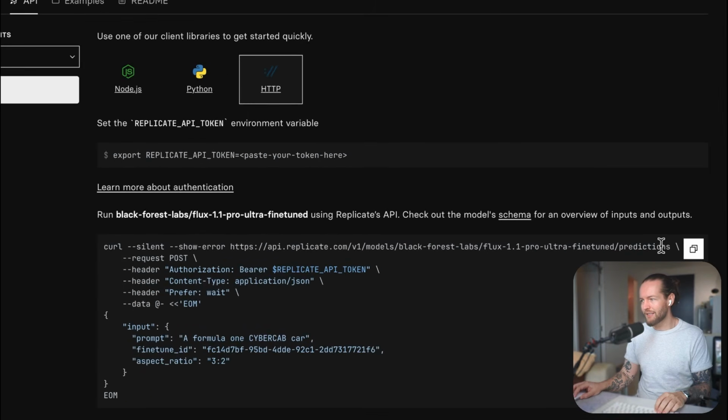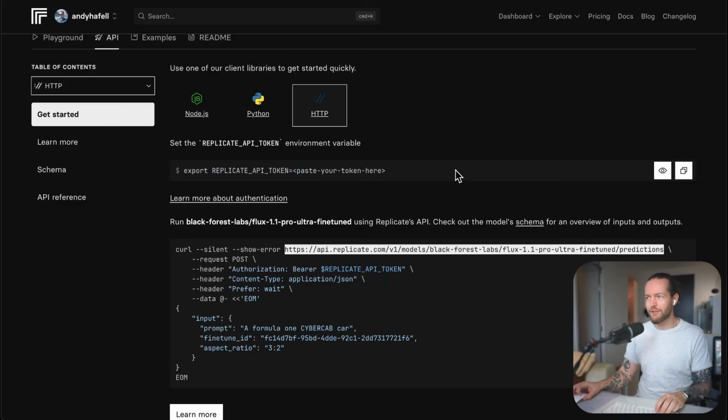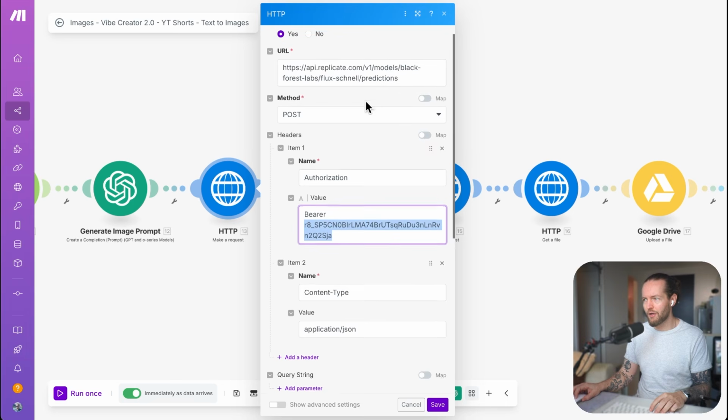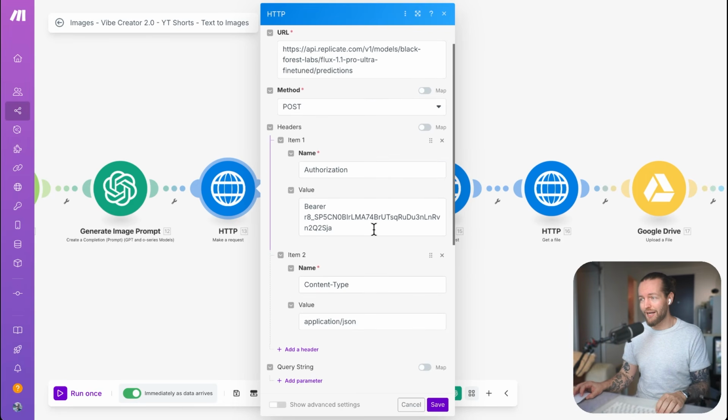And this is the link that you would now put in the top of the make.com automation. So I'll just show you here, just go here and paste that, and that should be fine. So that's pretty cool that we can set up all the different image models right inside of here.